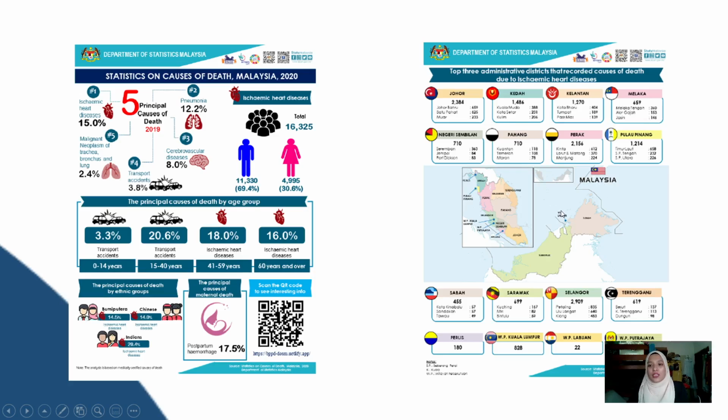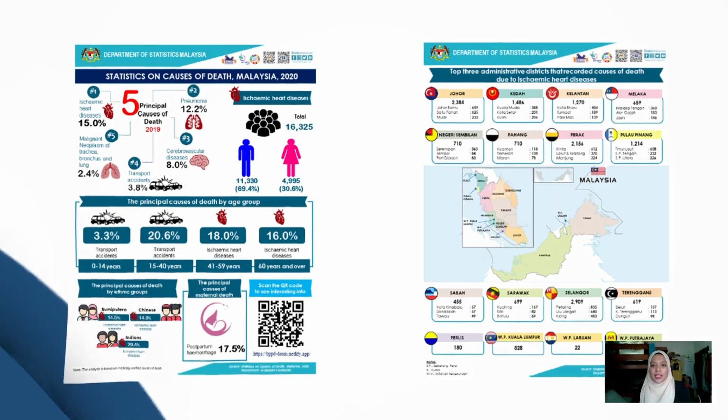Here we can see that each district has a 4-digit figure, and it will become higher and higher. So we need to have awareness about this to reduce the number.